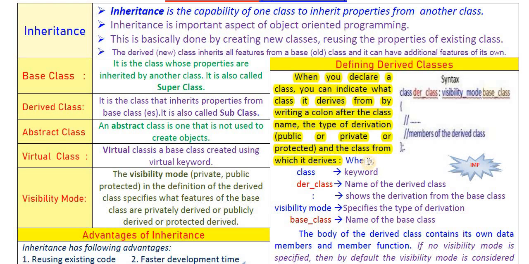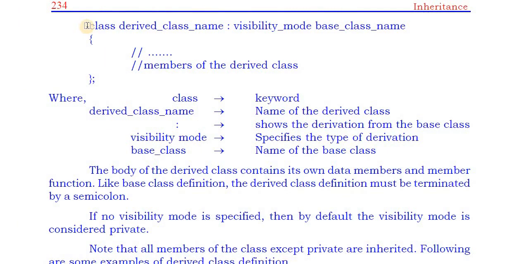In simple words, to derive a new class from a base class, we use the class keyword, then the name of the new derived class, then colon, then visibility mode and the name of the base class, followed by the body. Here you can see in detail.